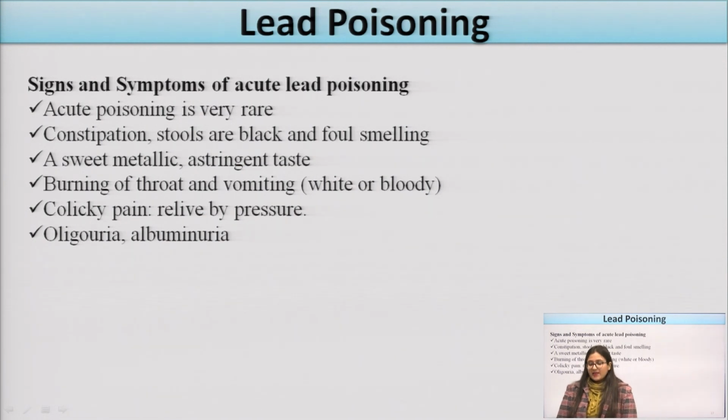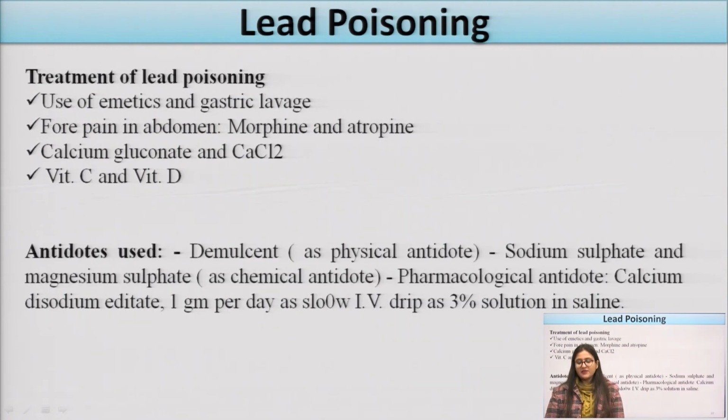Now these are the signs and symptoms of acute lead poisoning. Acute lead poisoning is a very rare condition. Constipation, and black, foul smelling stools can occur in that patient. Sweet, metallic, astringent taste, burning of the throat and vomiting can be seen, and there is colicky pain which can be relieved by pressure. There is an oliguria condition, and albuminuria can be seen in that patient.